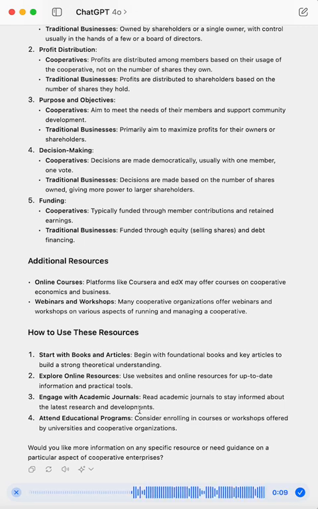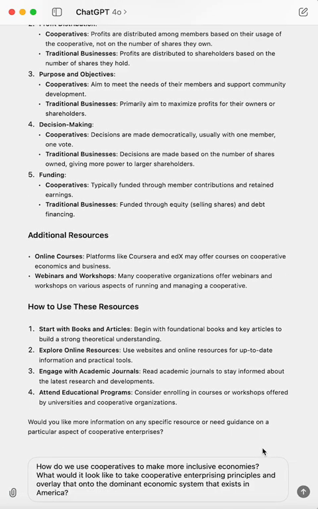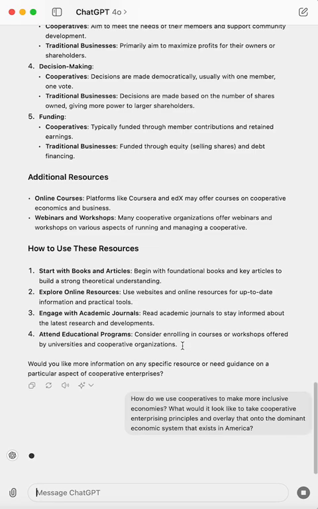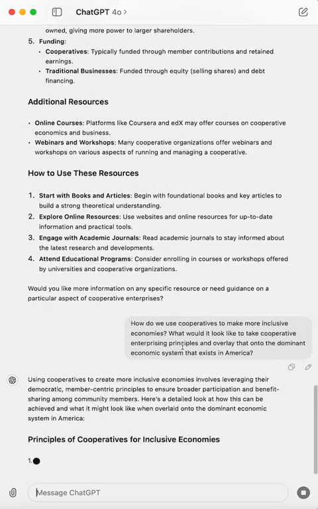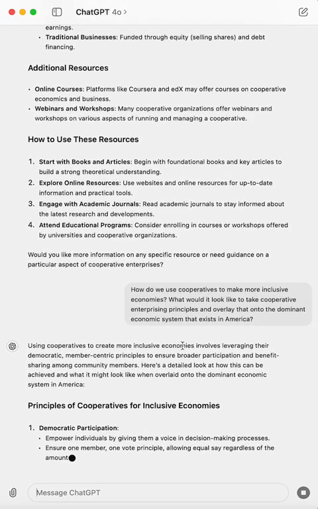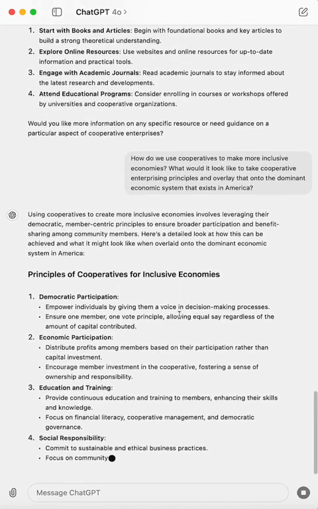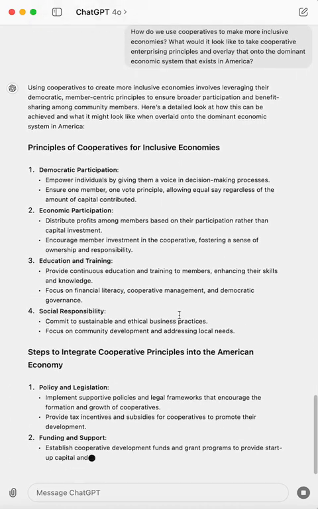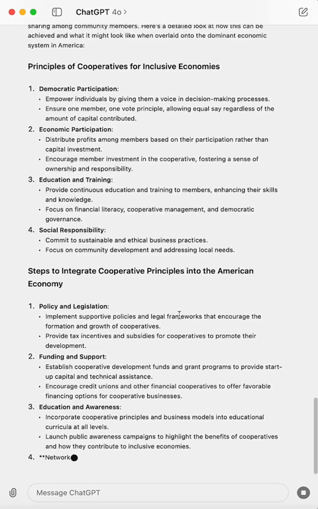What would it look like to take cooperative enterprising principles and overlay that onto the dominant economic system that exists in America? That's just a much more nuanced question, right? And that's a big question. And breaking that down, where would you begin to uncover this kind of topic, right? How would you begin to brainstorm?